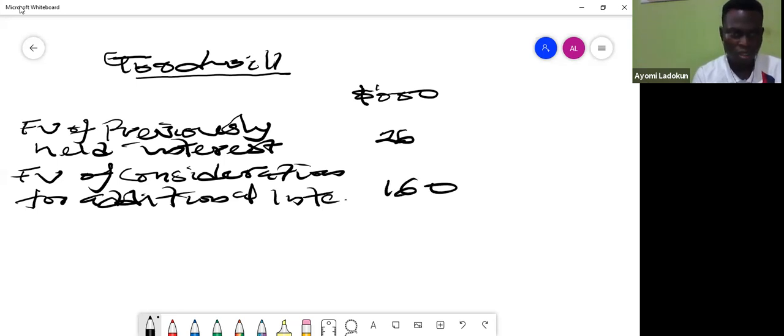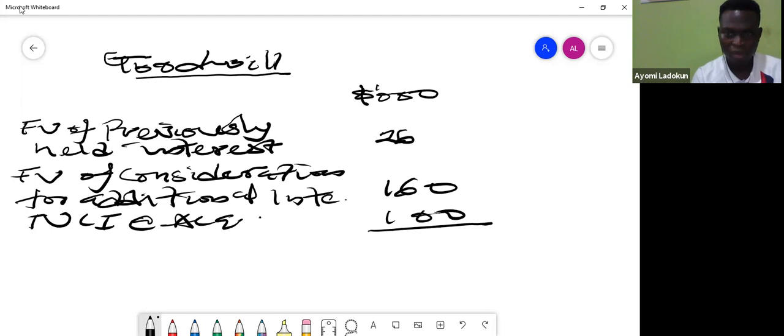Then I will say NCI at acquisition. I'm just looking at my pro forma from my head. In the question, it says, is that 100? Okay. So if I add up, is that 286? So obviously this is my total investment.